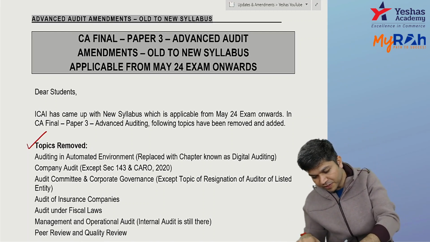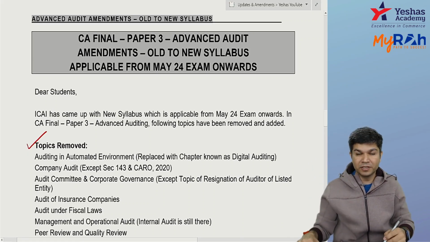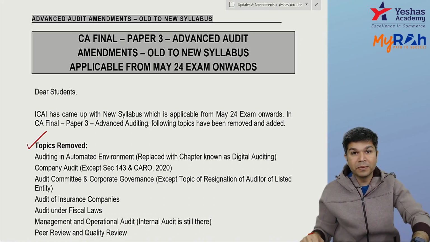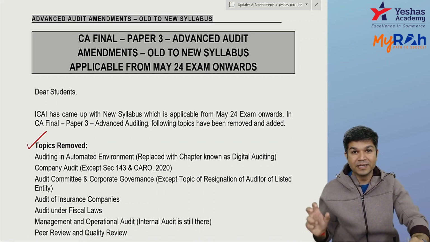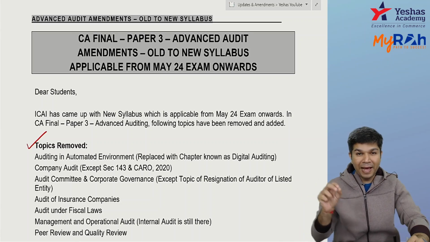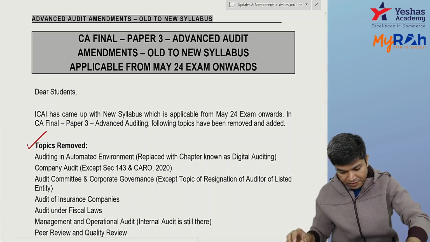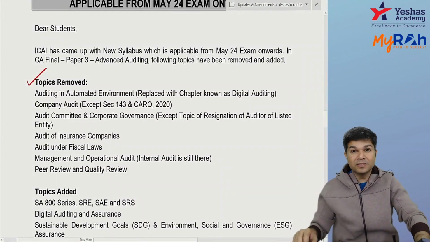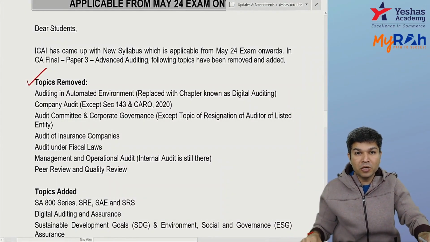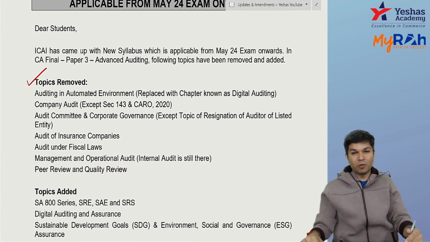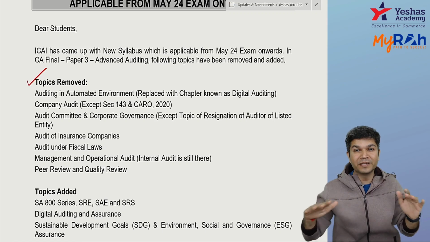Then we had a chapter known as internal audit, management audit, operational audit. I repeat, we had a chapter named internal audit, operational audit, management audit. In that, internal audit is there, management and operational audit is removed. I repeat, the chapter of internal audit is still there, management audit and operational audit are removed. Then there was a chapter peer review, quality review; that chapter is fully removed.